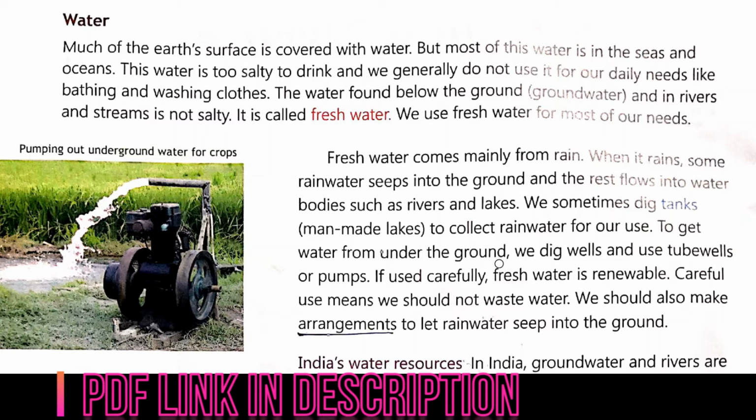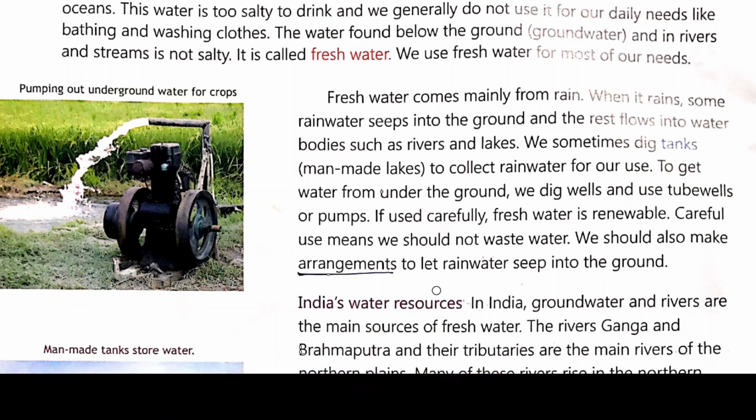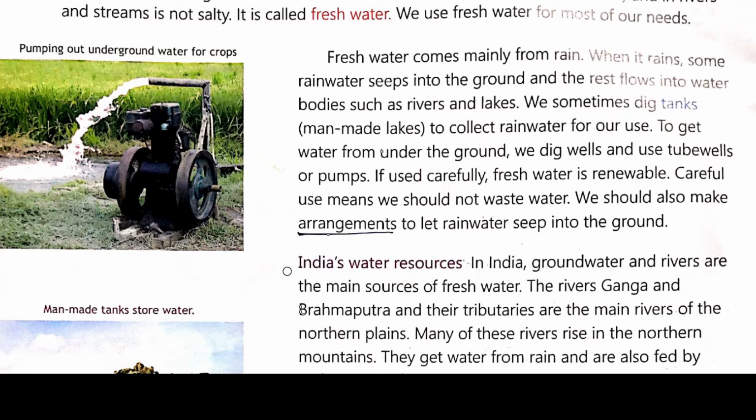We should not waste water because every drop of water is precious for us. A day will come when we will not get a single drop of water. So always try to save the water. Careful use means we should not waste water. We should also make arrangements to let rainwater seep into the ground. हम लोगों को ऐसे अरेंजमेंट करना चाहिए कि जब रेन होता है तो रेन वाटर को हम कैसे प्रिजर्व करके रख सकते हैं, and the water that seeps into the ground, उसको कैसे प्रिजर्व करके रख सकते हैं, that it will be helpful for us.